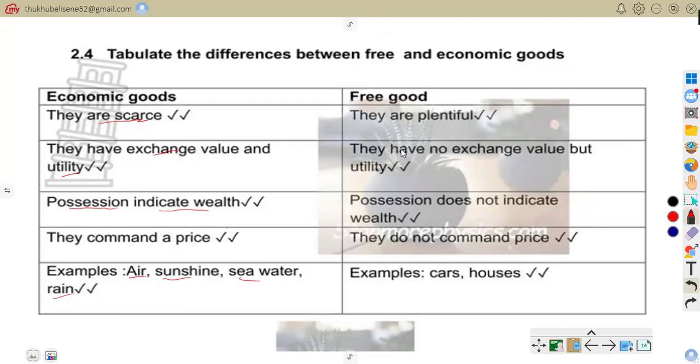Free goods are plentiful, they have no exchange value, but utility. Possession does not indicate wealth, and they do not command a price. So here these are for economic goods. Economic goods are scarce, like we have said. They have exchange value and utility.